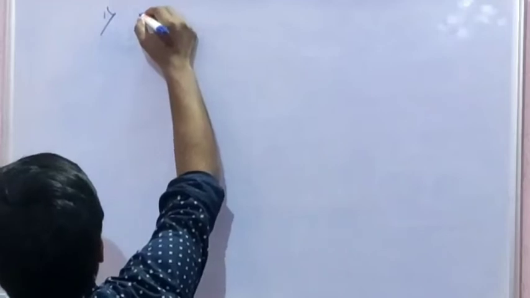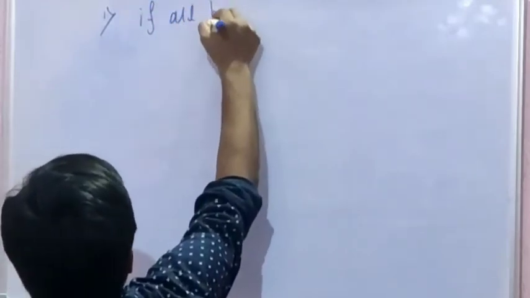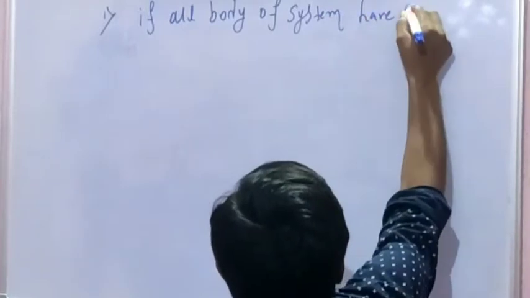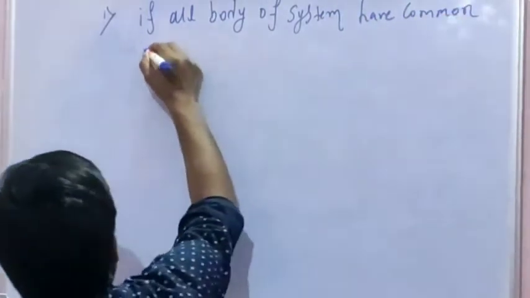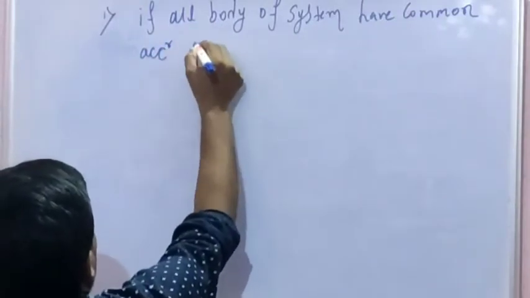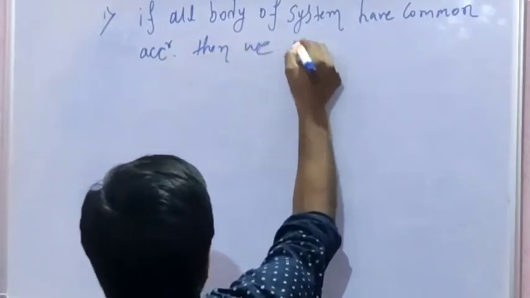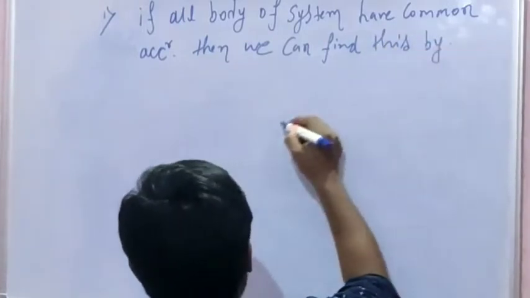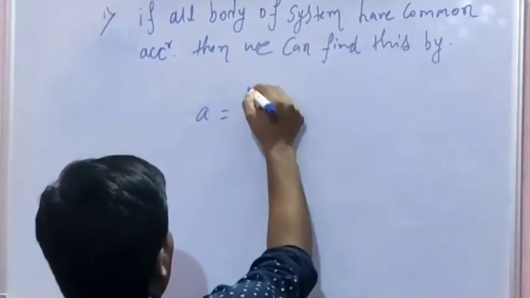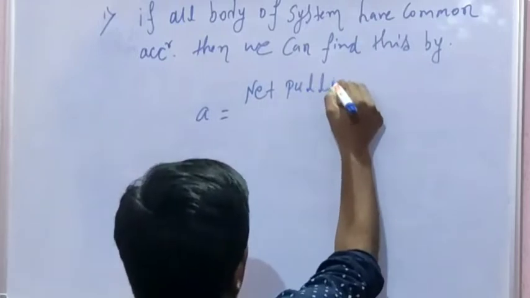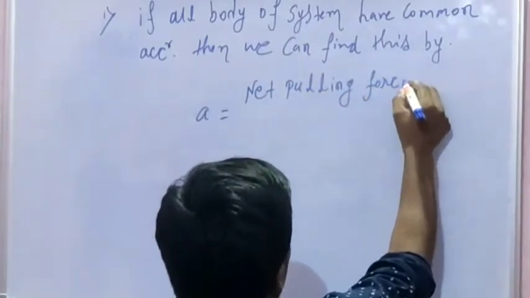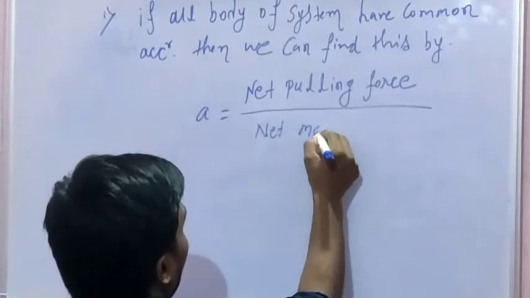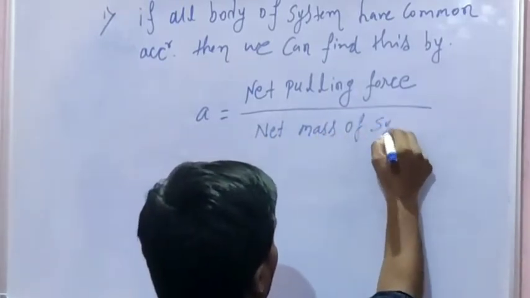Okay, if all bodies of a system have a common acceleration, then we can find it by acceleration equal to net pulling force applied by net mass of the system.